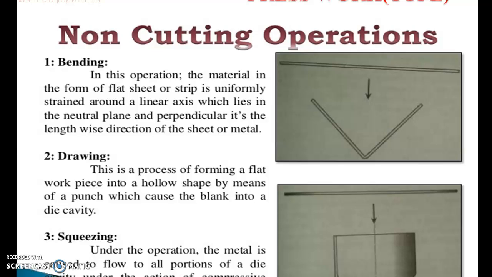Let us discuss the definition of bending. In this operation, the material in the form of a flat sheet or strip is uniformly strained around a linear axis which lies in the neutral plane and perpendicular to the lengthwise direction of the sheet metal.